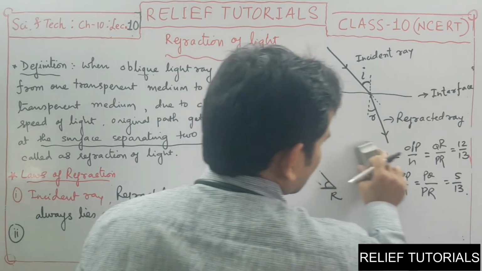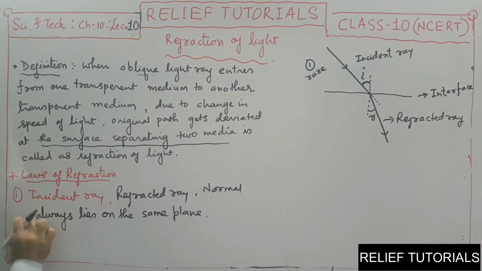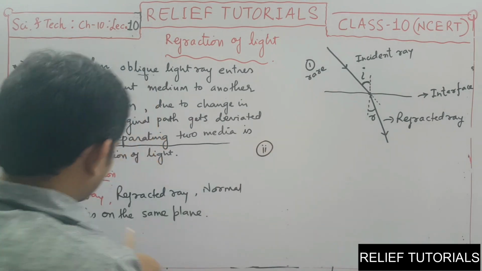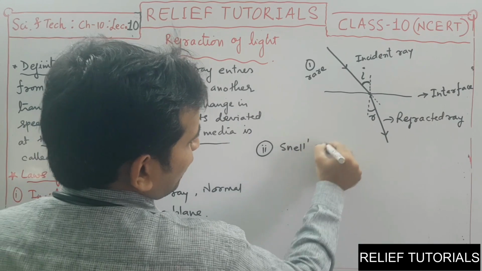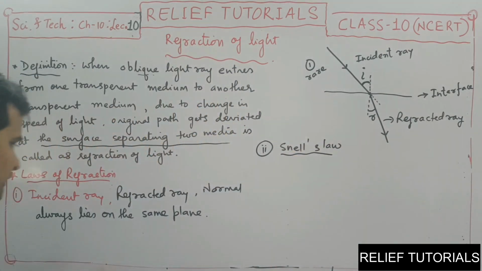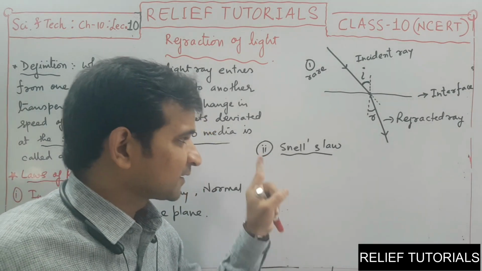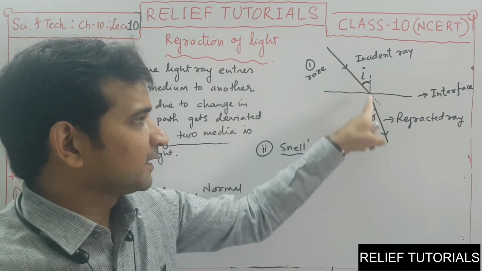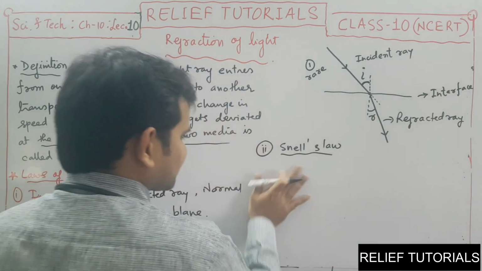Now what is the use here? In the second law of refraction, let me write the law here. The second law of refraction is also called Snell's law. This law gives you the relation between the incident angle and the refracted angle. So the law is like this.